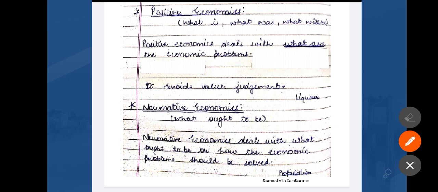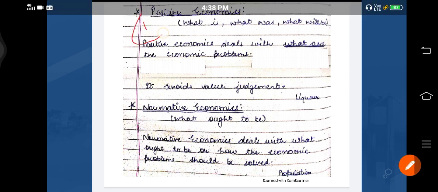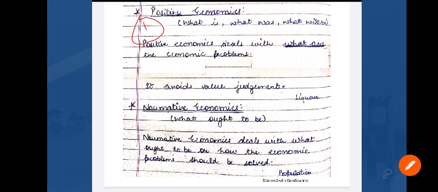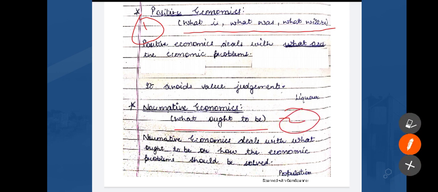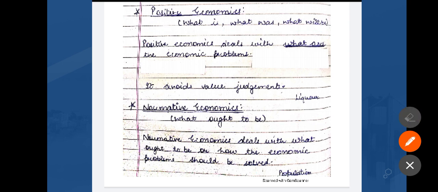there are judgments. Okay, so we classify economics into two parts on the basis of science. Economics on the basis of science is classified into two parts, that is positive science, which involves what is, what was, what will be. In normative science, what ought to be, what should happen, what should have happened. For example, India should not be an overpopulated country and prices should not rise. So this is what ought to be.